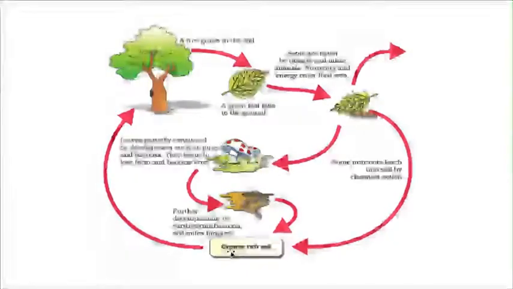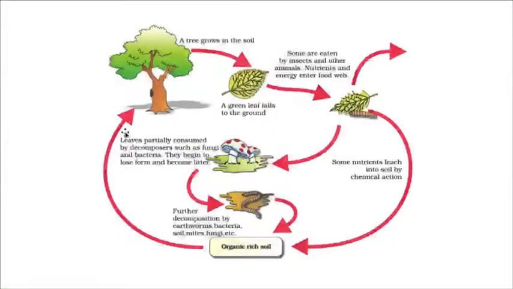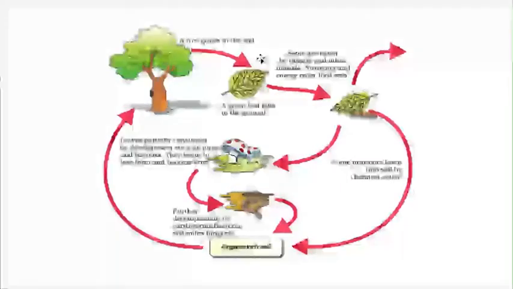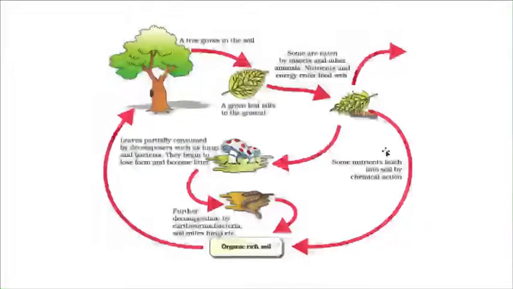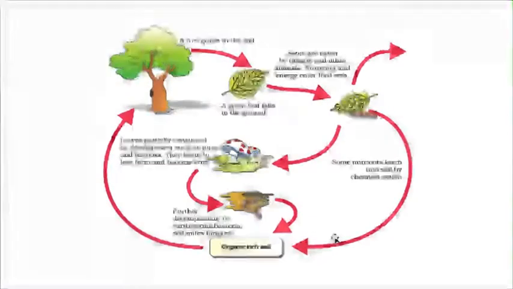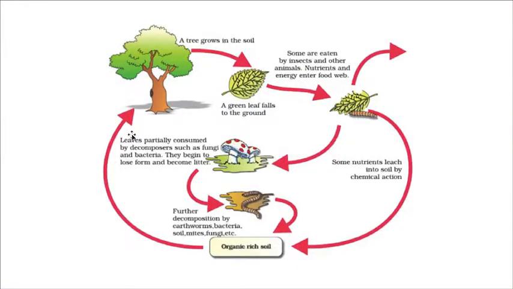Whereas all these nutrients will again be utilized by the plant. That means it is cyclic. See here, the plant part is shed off, and that is converted either into humus or directly into minerals. But finally humus or even inorganic substances are again utilized by the plant itself.